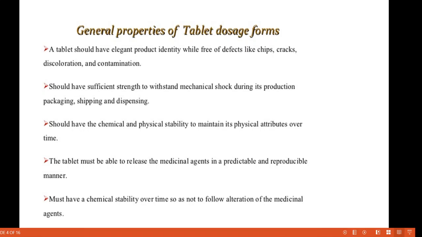It should have sufficient strength to withstand mechanical shock during its production, packaging, shipping and dispensing. It should have chemical and physical stability to maintain its physical attributes over time. The tablet must be able to release the medicinal agent in a predictable and reproducible manner. It must have chemical stability over time so as not to allow alteration of the medicinal agent. So these are the general properties of tablets.